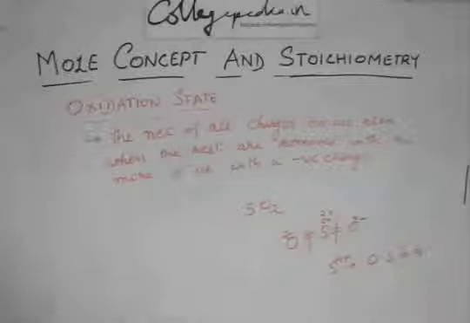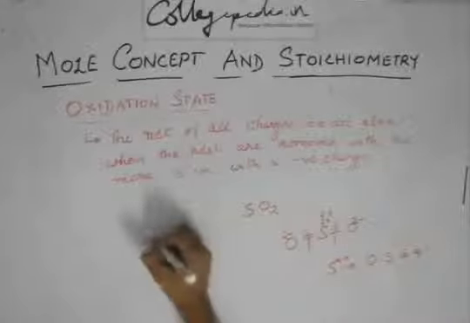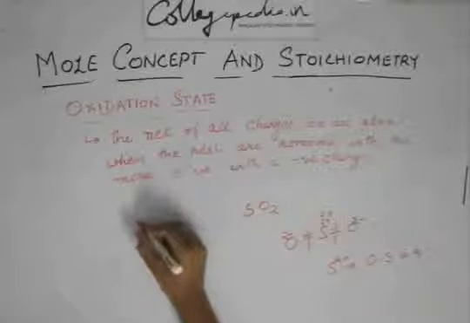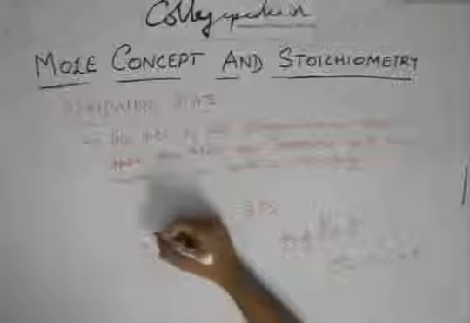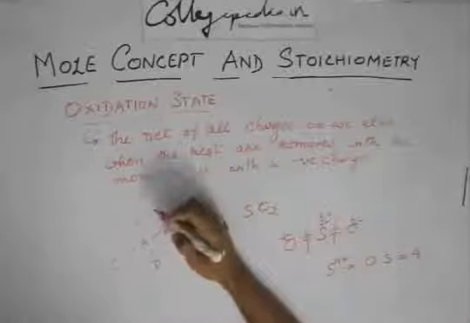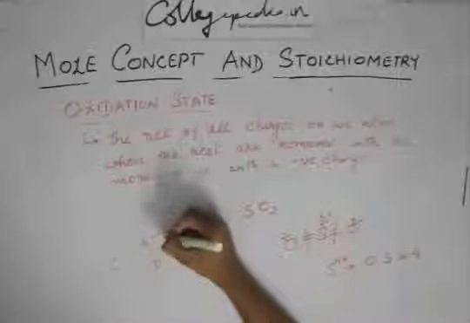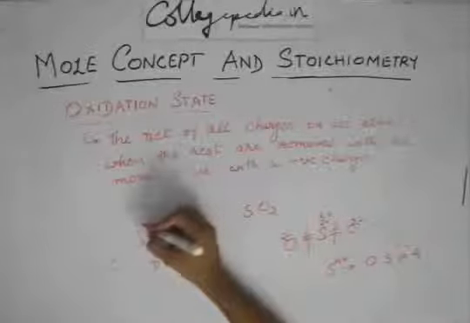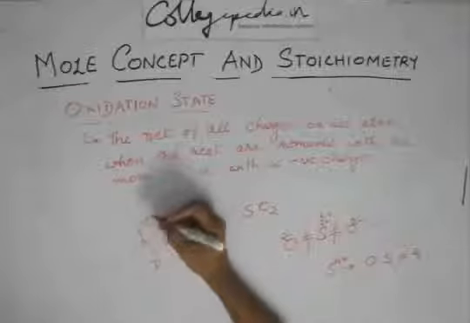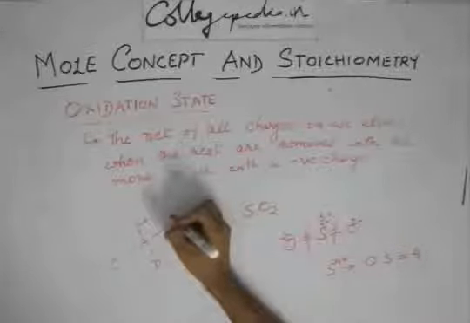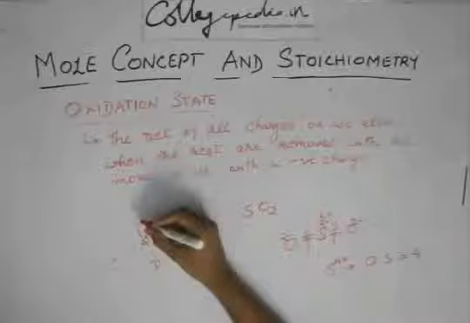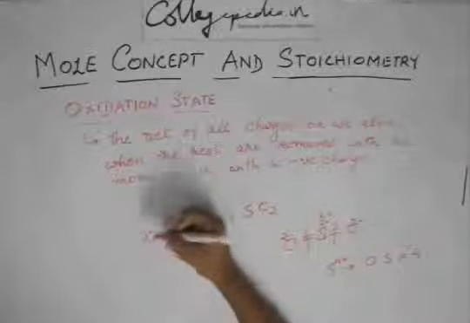So to find the oxidation state, suppose it's A, B, C, D, E. Just remove all these B, C, D, E. Suppose B is more electronegative than A, give it a minus charge, and give A a plus charge. Suppose E is more electropositive than A, give it a plus charge, and give A a minus charge.